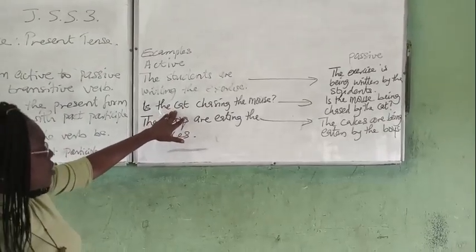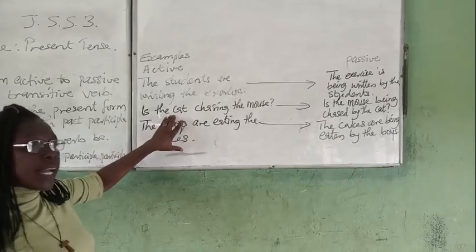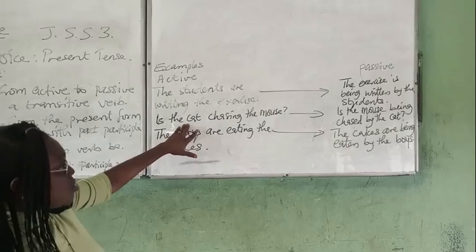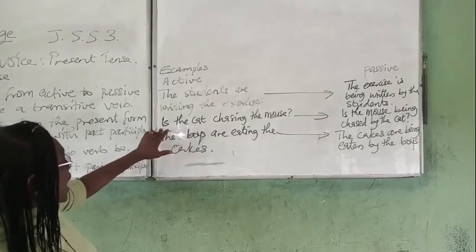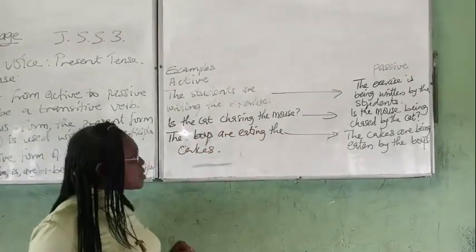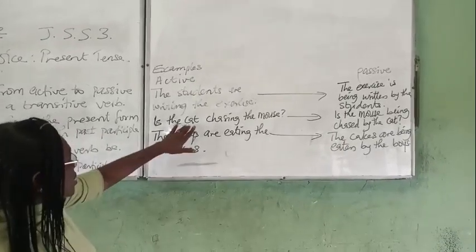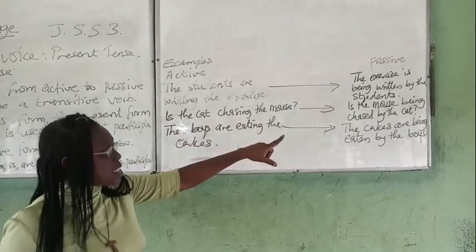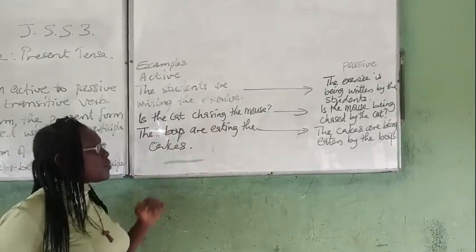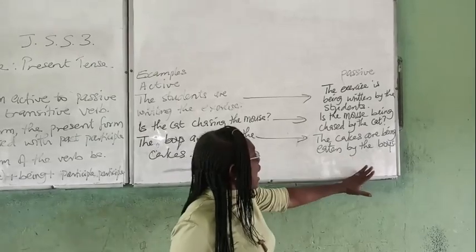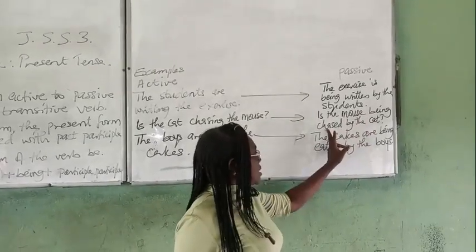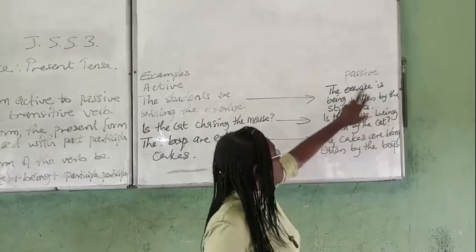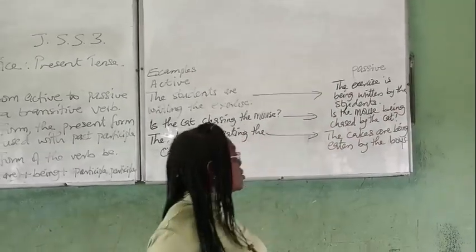Now here I have a question. This is to show you that we can still have active and passive form in the question form. So here I have, is the cat chasing the mouse? Here, I'm interested in the cat performing the action. But in the passive voice, the receiver of the action is my concern. So I now have, is the mouse being chased by the cat? The being here makes it progressive, that is continuous.